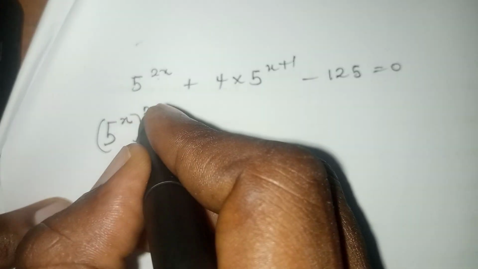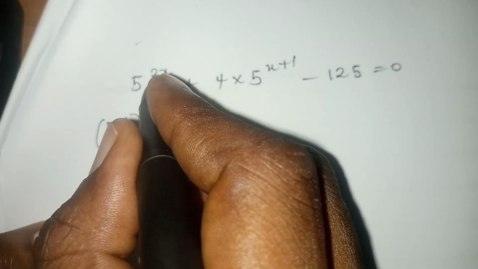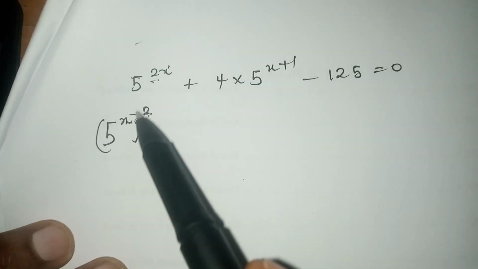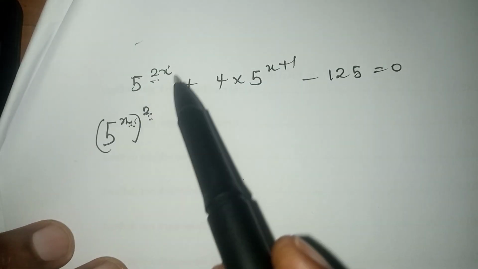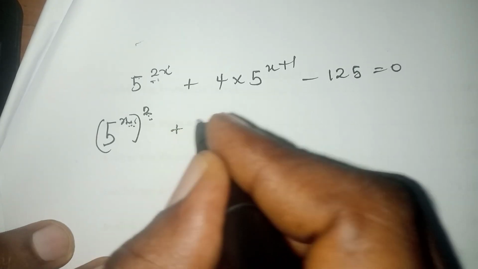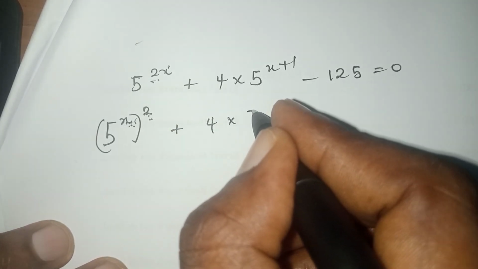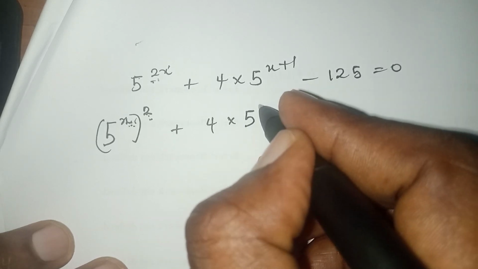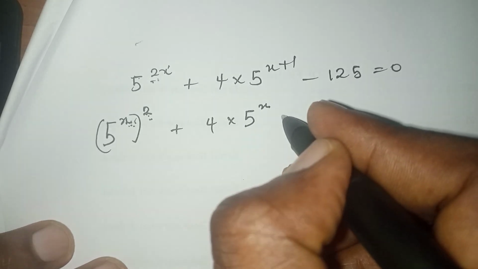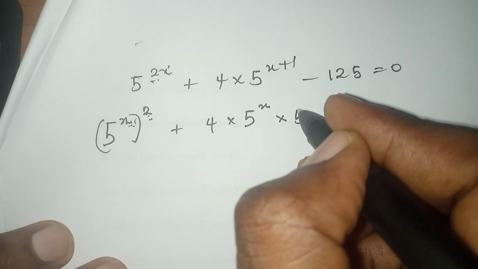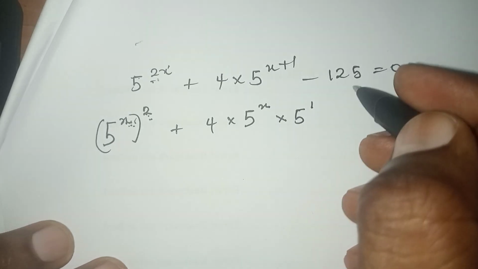You understand? They are the same thing, because if you say 2 times x, it's 2x. So it's the same thing. That's what you have here. Plus 4 times, you split this again, 5 raised to power x times 5 raised to power 1. All right?